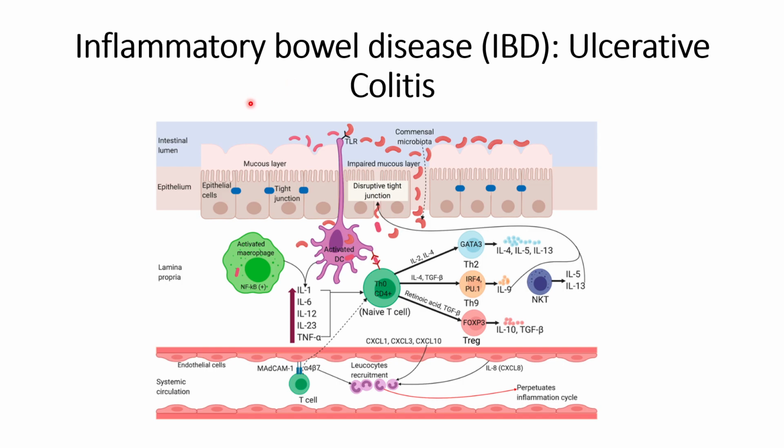Let us understand how this actually works. The main thing that is responsible for this kind of disease is the disrupted tight junction. When the tight junction gets disrupted, there is more influx of the antigen into the cells, or we can say into the cytosol, and that will disrupt the normal functioning of the cells.